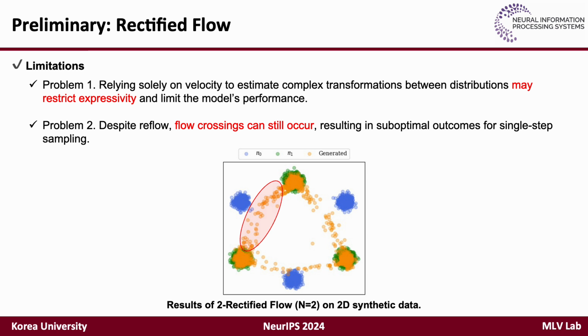Despite the advantages of rectified flow, there are some limitations to this approach. By relying solely on velocity fields to estimate complex transformations between distributions, we may restrict the model's expressivity, limiting its overall performance. Additionally, even with reflow, flow crossings can still occur, leading to suboptimal outcomes for single-step sampling. This issue is illustrated in this result, where two rectified flows still struggle to generate the accurate target distribution.